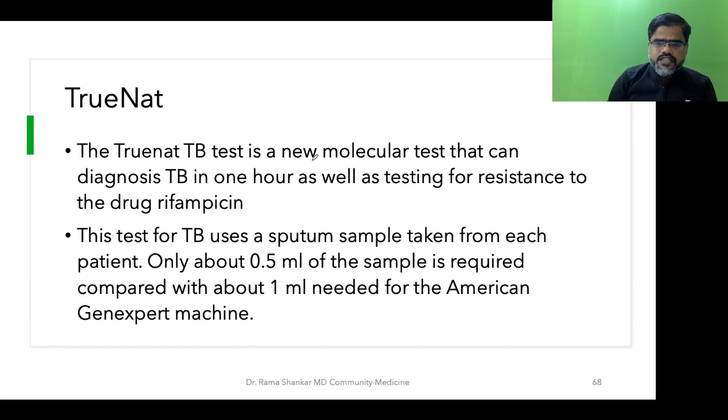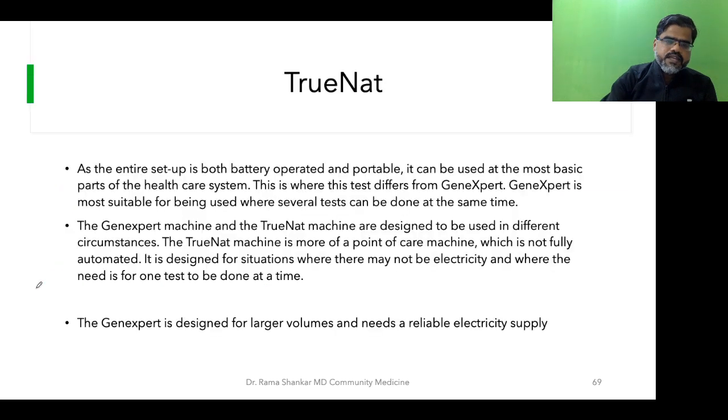It's a new molecular test. It gives diagnosis of TB in 1 hour. If you remember, CBNAAT also gives results within 2 hours. So TrueNat gives diagnosis of TB in 1 hour, and it also gives information about resistance to rifampicin. So the first point is this. Second, only 0.5 ml of sample is required, as compared to 1 ml of sample required in the GeneXpert machine. So this is also beneficial.